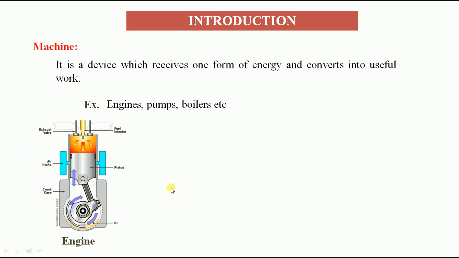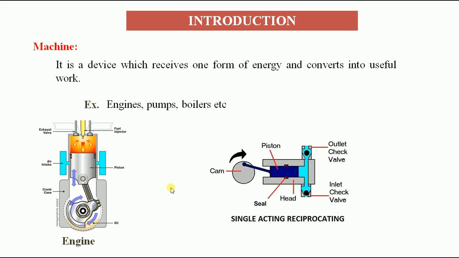And similarly, we'll take another example, which is a single acting reciprocating pump. So a pump can also be considered as a machine. So what is exactly happening here? The rotation of this cam causes the reciprocation of the piston inside the cylinder. So during this, what is happening? Initially, you are rotating the cam. So that means the input energy is the mechanical energy. And due to the piston reciprocation inside the cylinder, the water enters into the cylinder and exits from the cylinder.